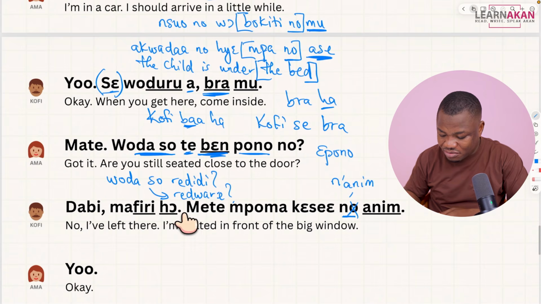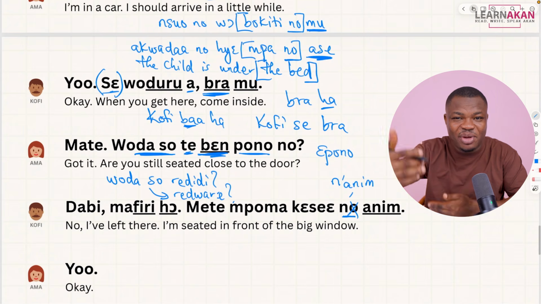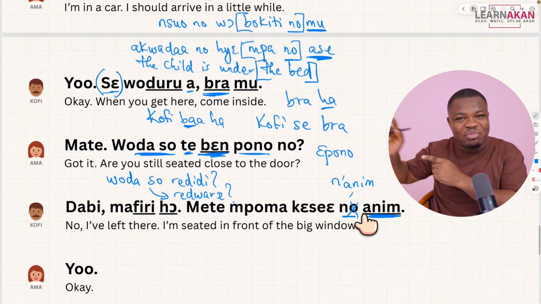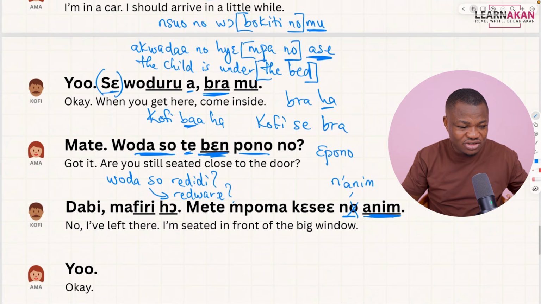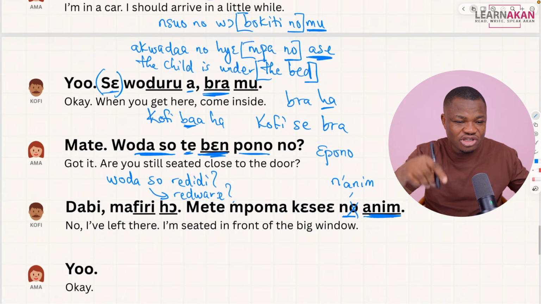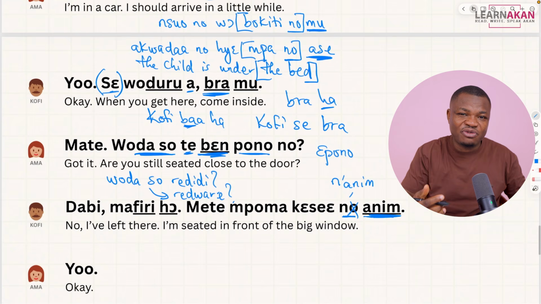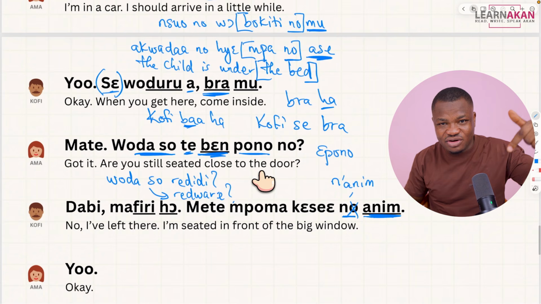So Kofi says, Metempuma kesiye nenim. I'm sitting in front of the big window. And look at where the front is. It's at the back, right? Like I told you. So in English, this would be in front of the big window. So the in front of comes before the big window. But in Twi, it goes to the end of it.